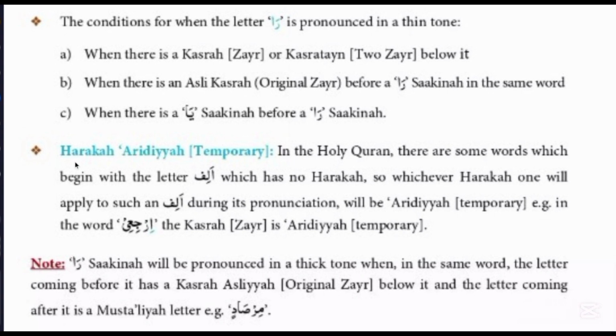If there is temporary zair in the Holy Quran, there are some words which begin with the letter alif, and alif has no harkat, and every harkat applied to this letter during its pronunciation will be arziya, like temporary. That harkat is called arzi harkat. I hope you understand all these rules. Now I read this lesson. Okay, now start this lesson.